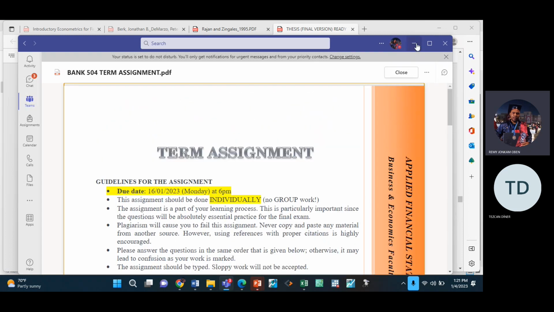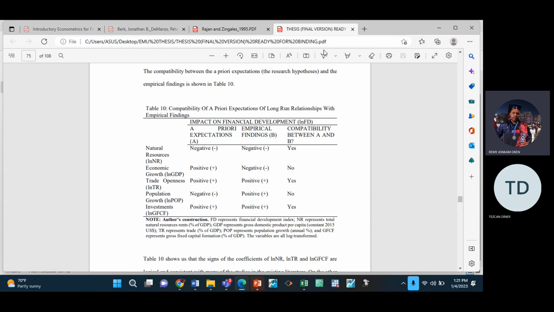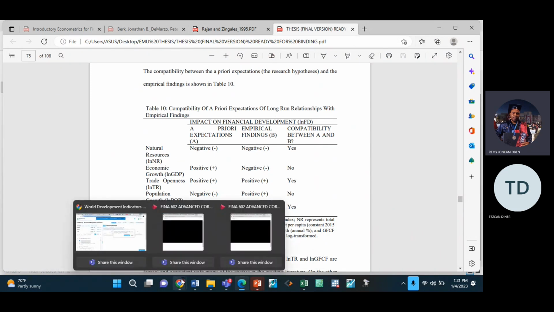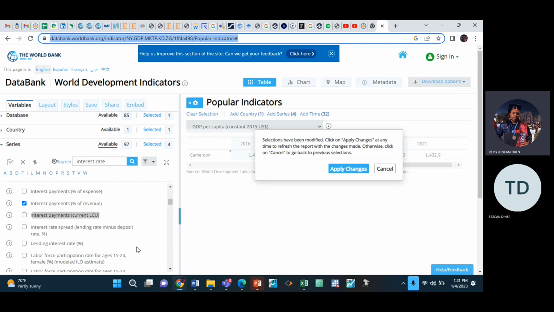So what I'll show you now is where you can get these articles, like to check the literature. Policy recommendation should be based on your results. But if you are trying to show me variables which you think should be included in the model but are not included, you should tell me that this variable has been used in this study. You can just check maybe 3 or 4 studies in the literature, put the studies there.